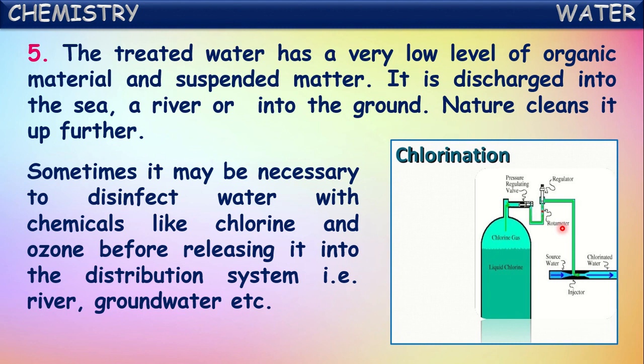Before distributing, this water will be treated with chlorine gas or ozone gas to kill the bacteria and germs present in it. It will be disinfected, and only then will it be passed on for different purposes.